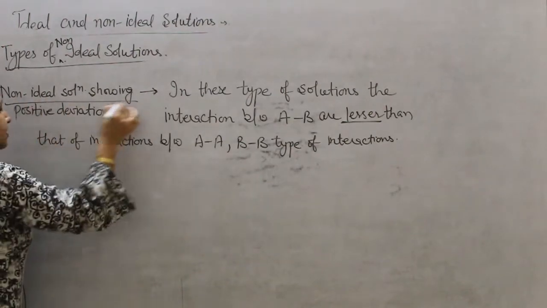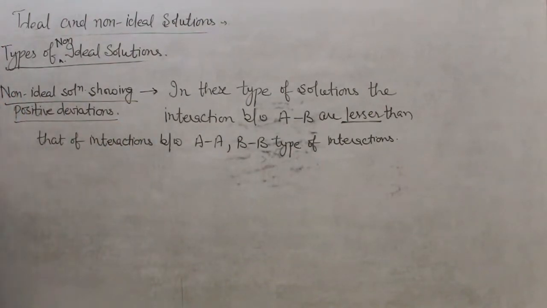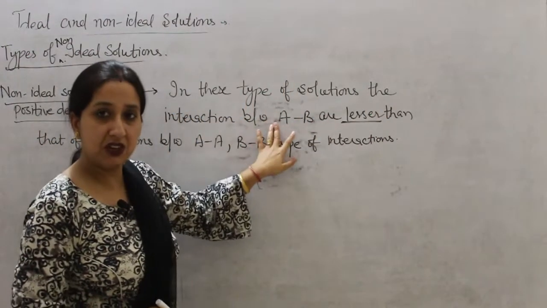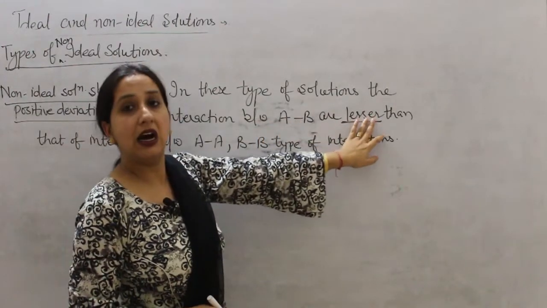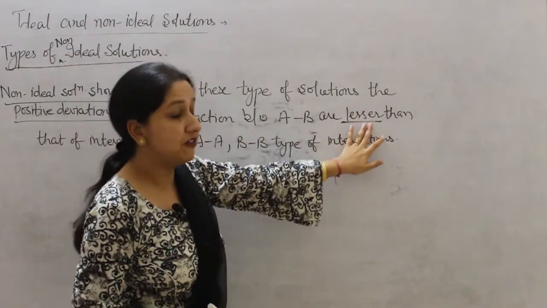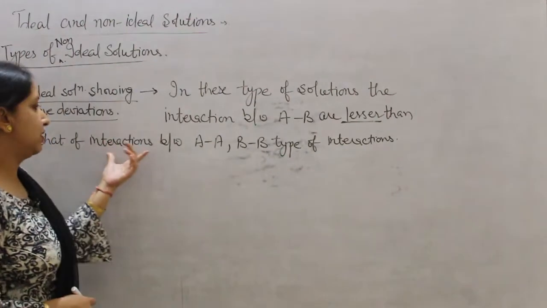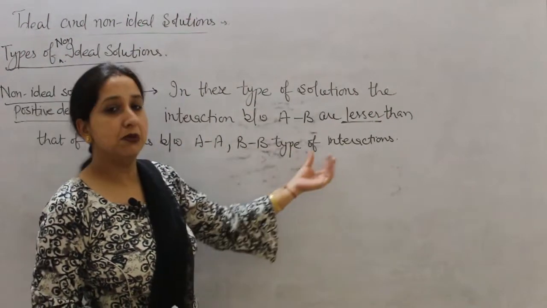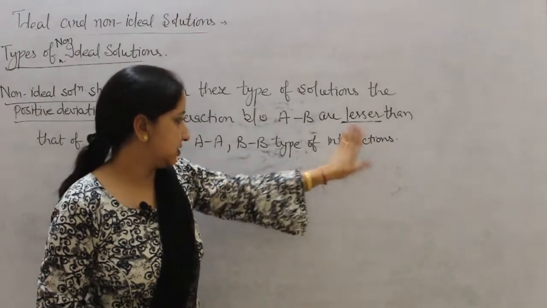So what are the solutions showing positive deviation? In these type of solutions, the interaction between A and B are lesser, or we can say weaker, than that of interaction between AA and BB type of interaction.